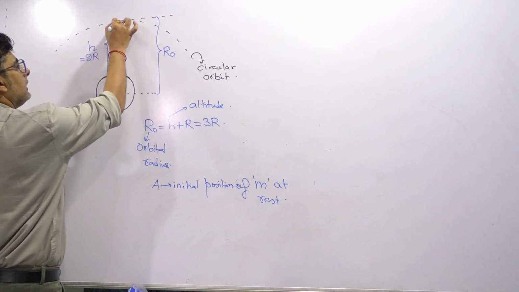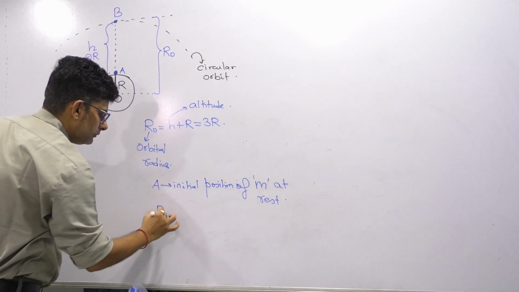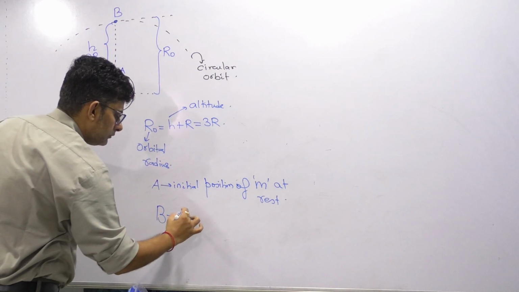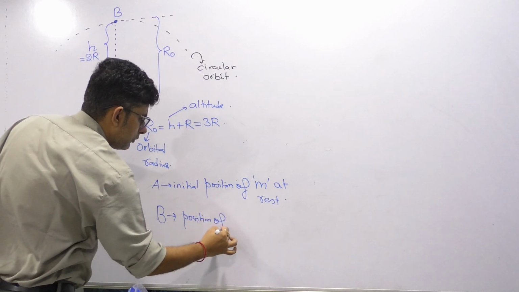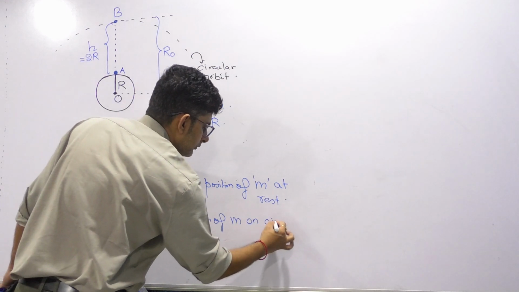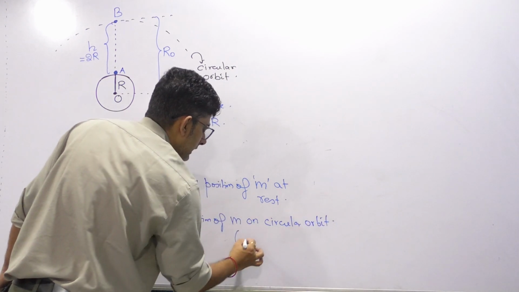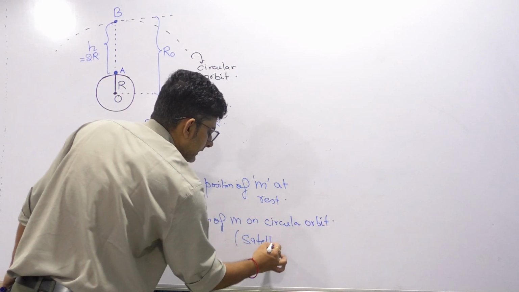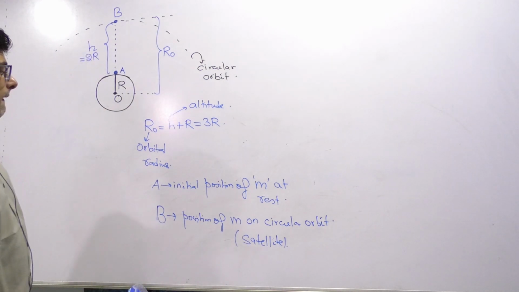And you pick it and put it over here to a point B. Position of small m on circular orbit. Here it becomes a satellite. So when it becomes a satellite, it has kinetic energy as well as potential energy.